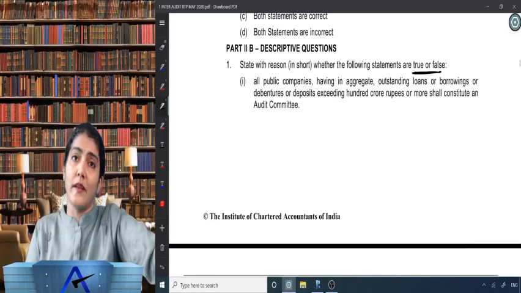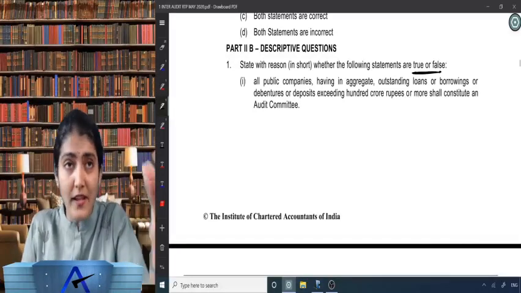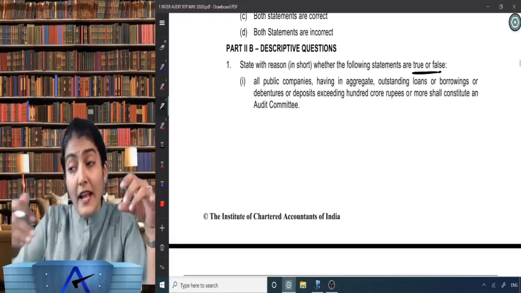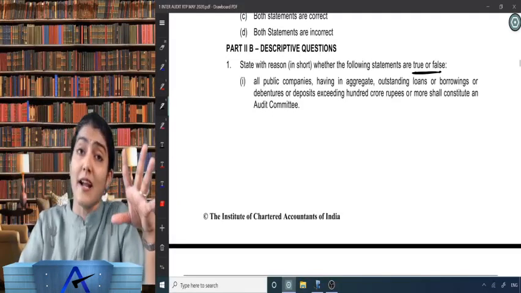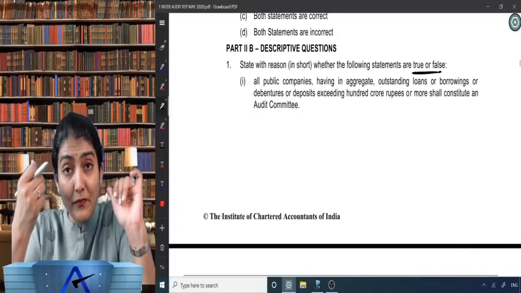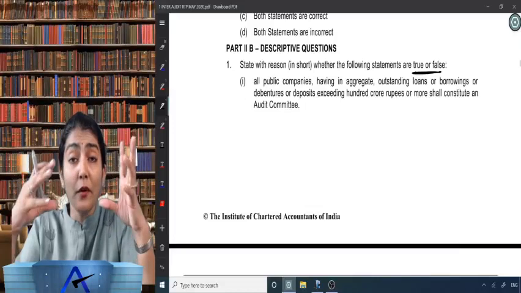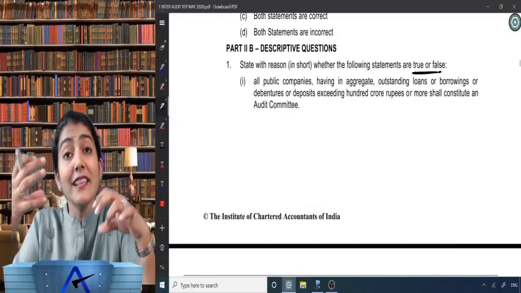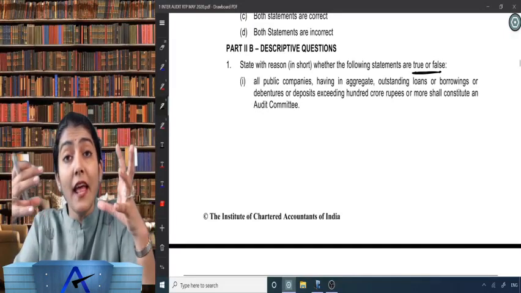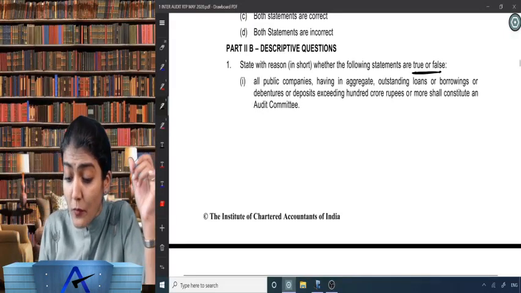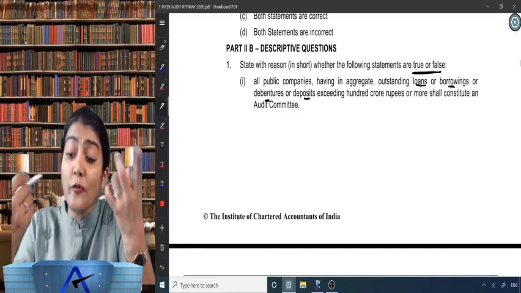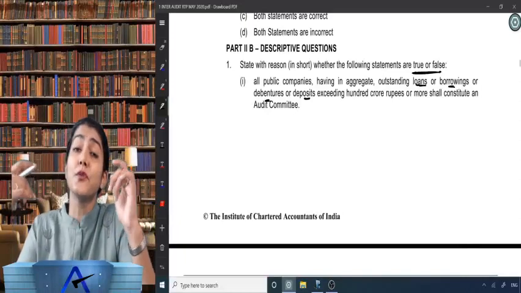Listed companies always. They are always number 1, right? Everywhere listed companies are number 1 for applicability. Then after listed companies, every public company, apart from listed companies, having the paid up share capital of more than or equal to 10 crore, or having the turnover of more than or equal to 100 crore, or having the LBDD. LBDD is what? Loans, borrowing, debenture, deposit of more than or equal to 50 crore rupees, right, shall constitute an audit committee.